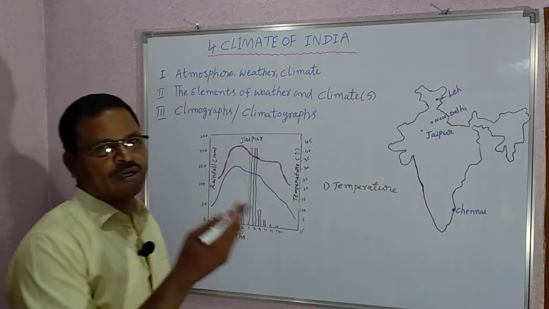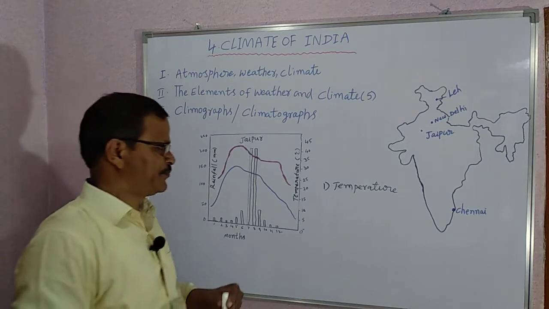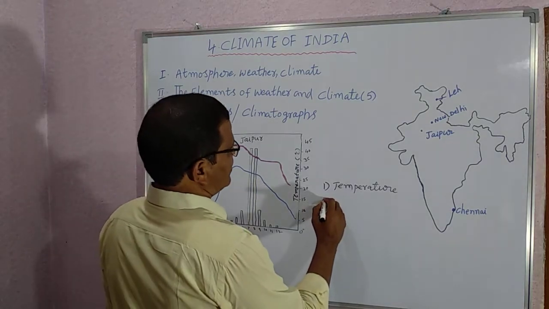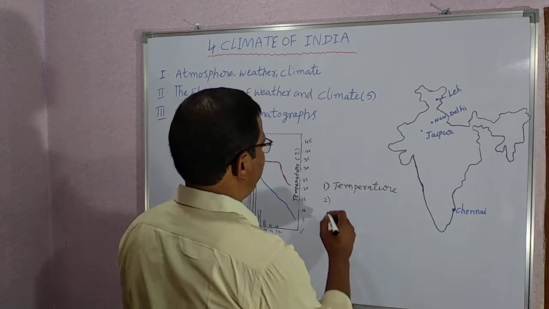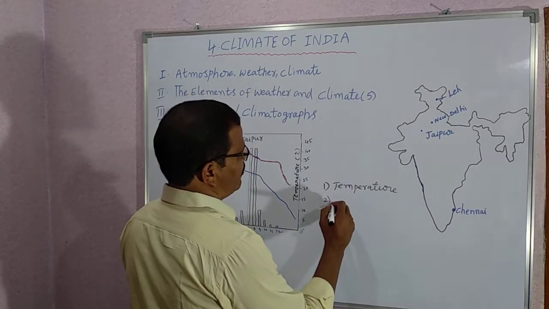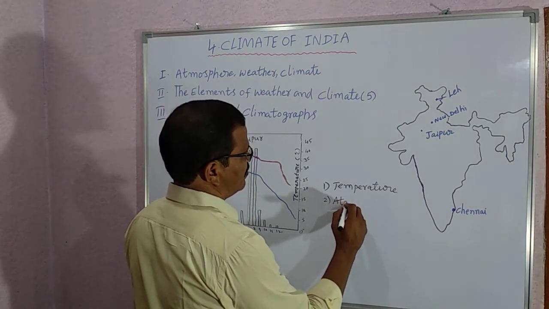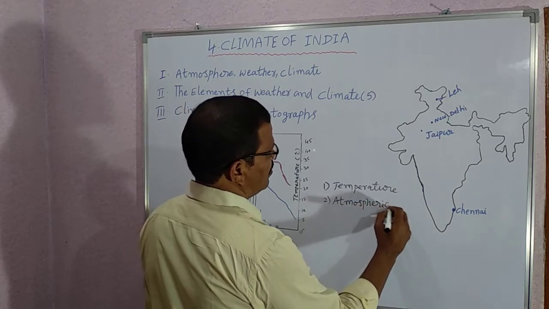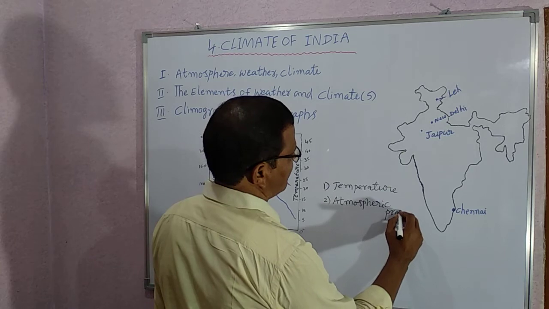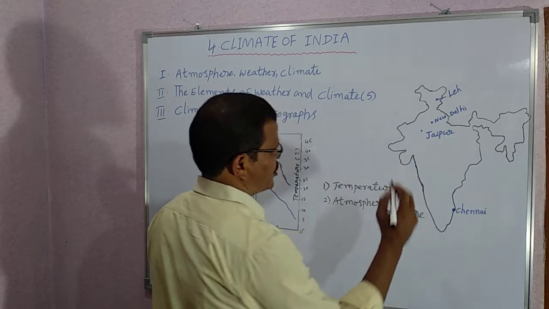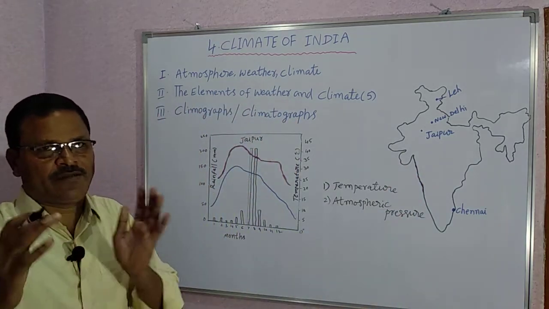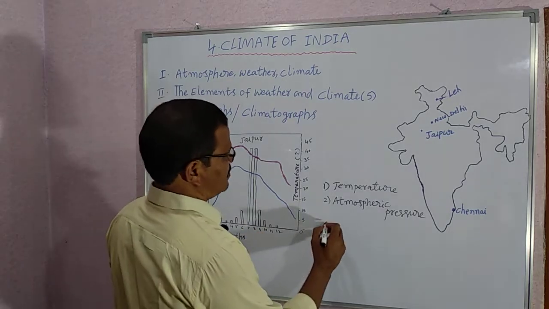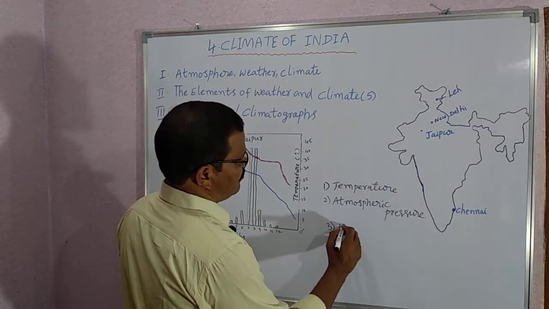Temperature. All of us know about it. The second one is atmospheric pressure. The third one is winds.